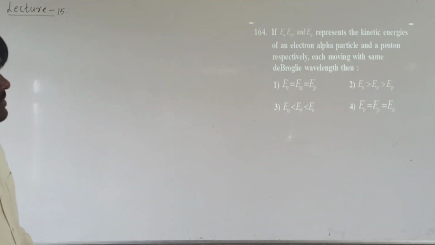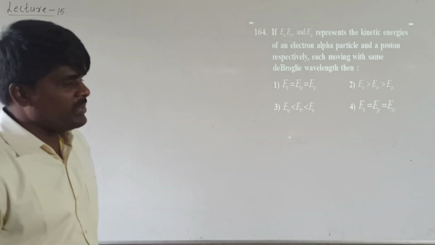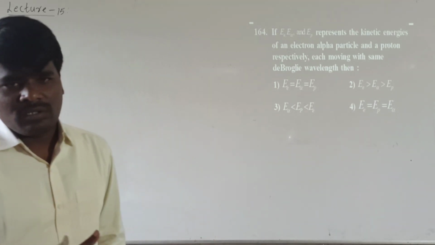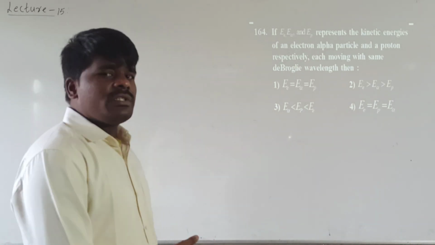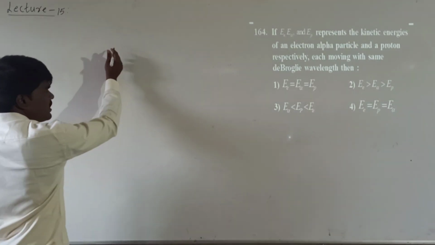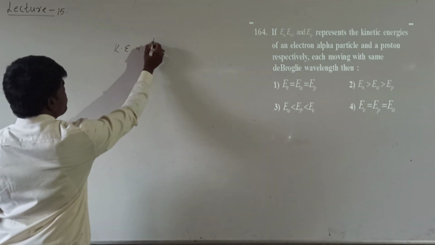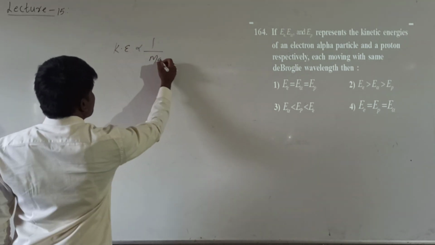According to the de Broglie concept, if they are having the same de Broglie wavelength, then kinetic energy of a particle will be inversely proportional to the mass of the particle.